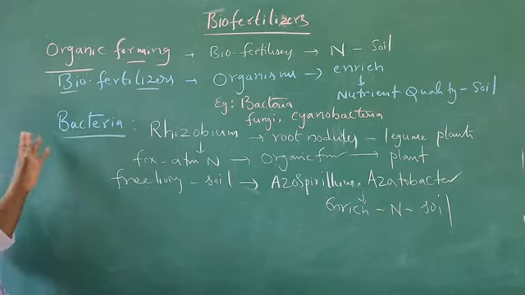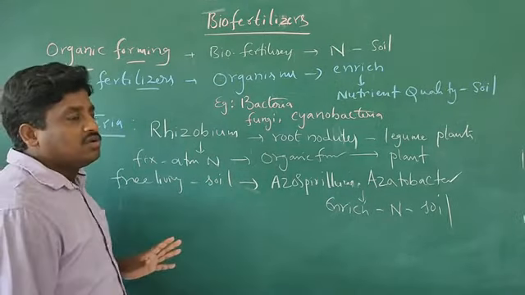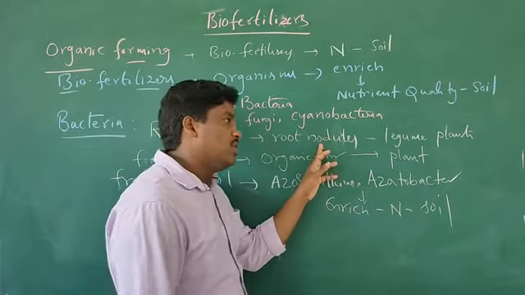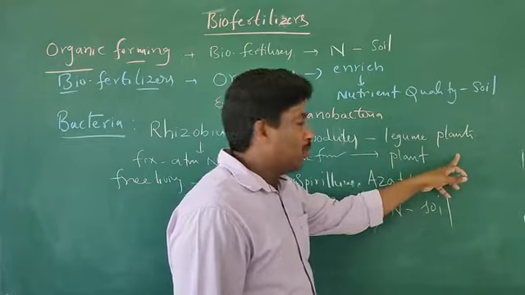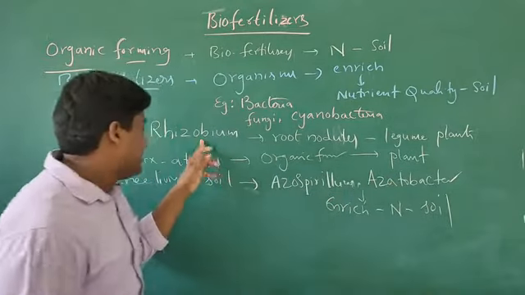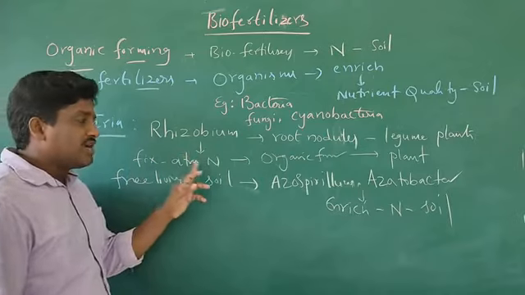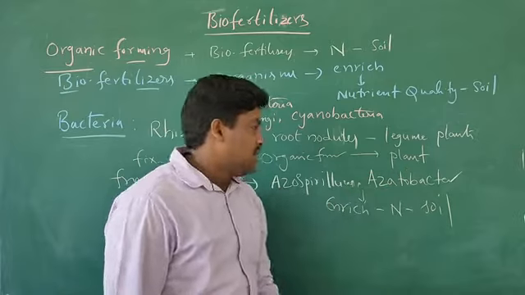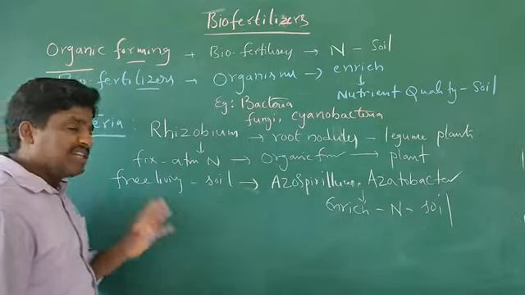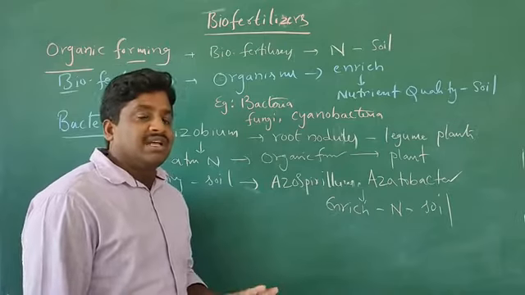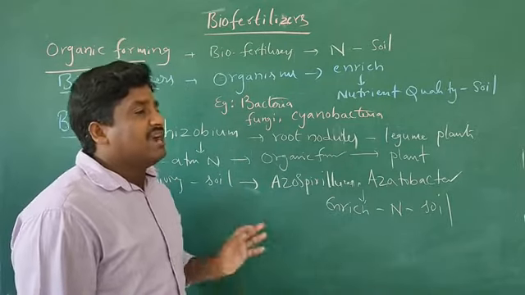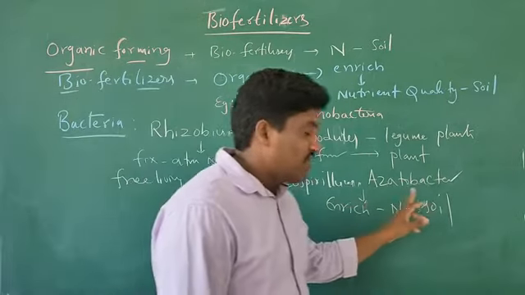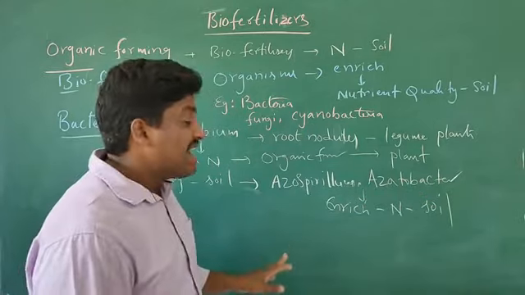So the rhizobium bacteria are present in the root nodules, particularly in legume plants, and they fix atmospheric nitrogen into organic forms that are utilized by plants as nutrients. Some other bacteria are freely living in the soil, such as azospirillum and azotobacter, enriching the nitrogen content.